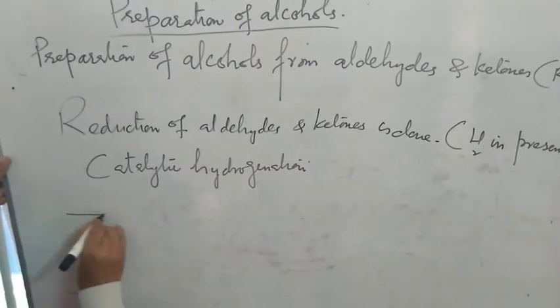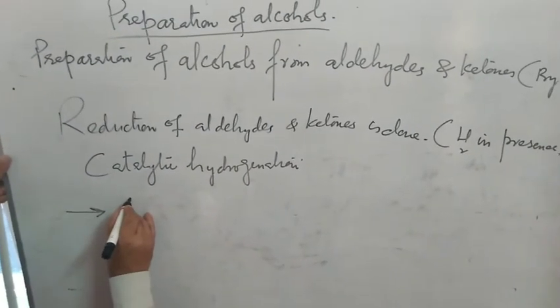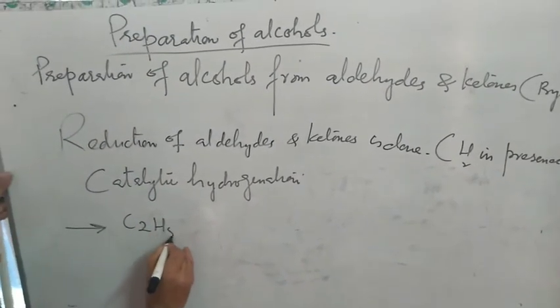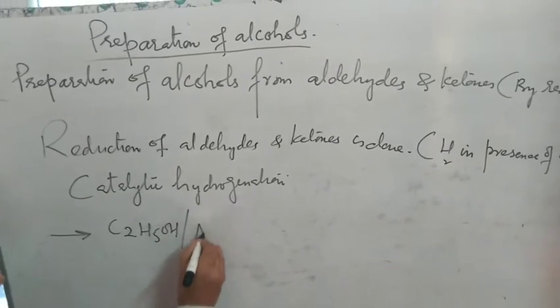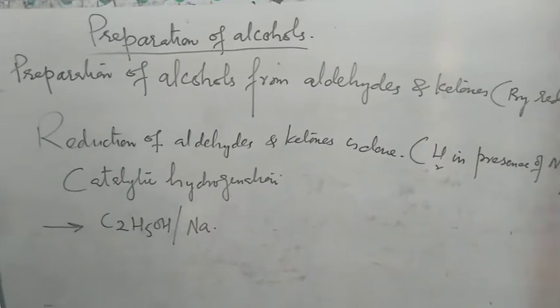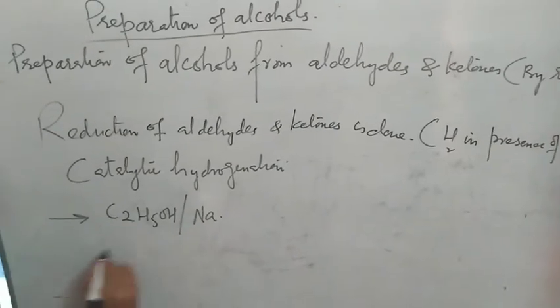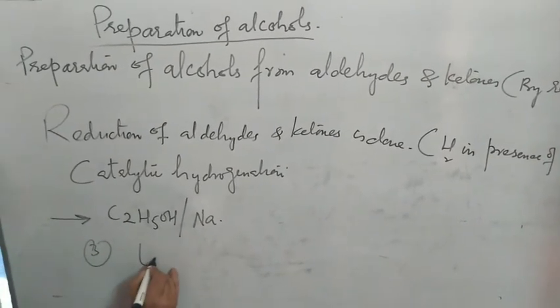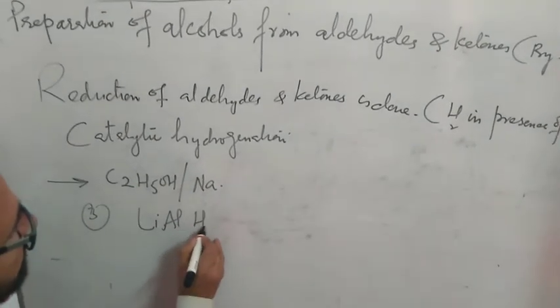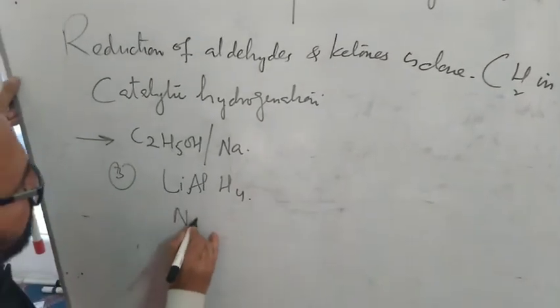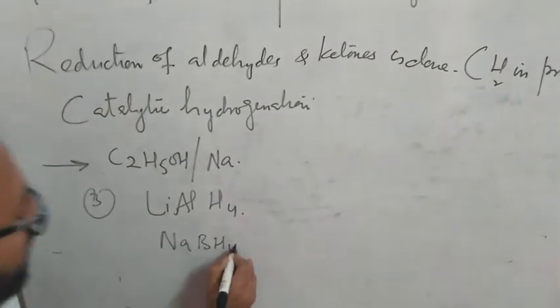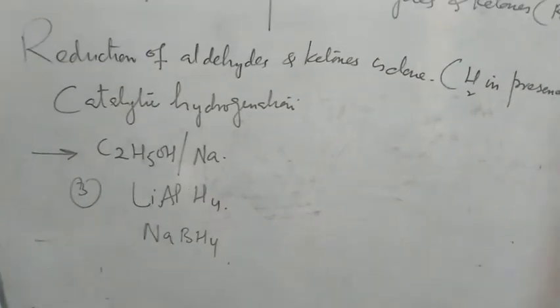Or you can take ethyl alcohol in presence of sodium, a second reducing agent, because hydrogen will be formed here. Number third, in presence of lithium aluminum hydride or sodium borohydride. These are the reducing agents.